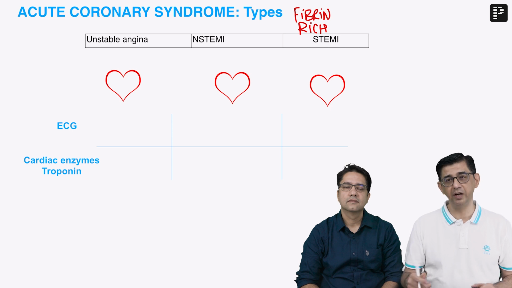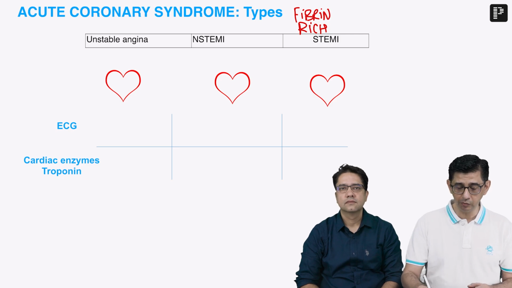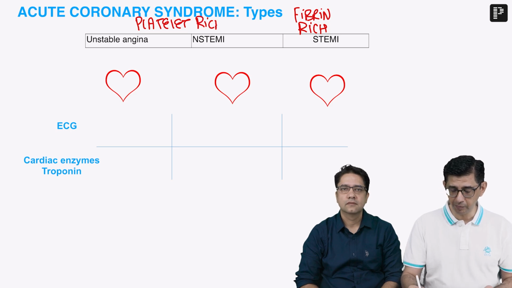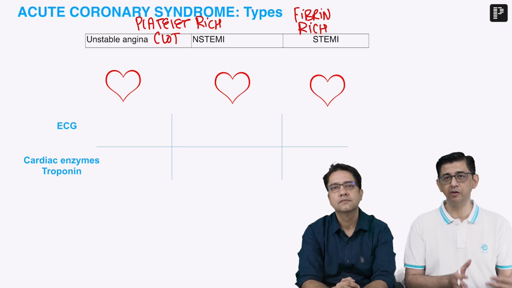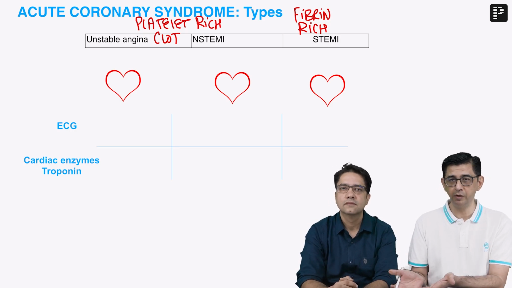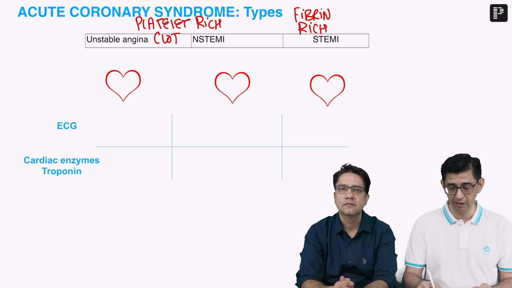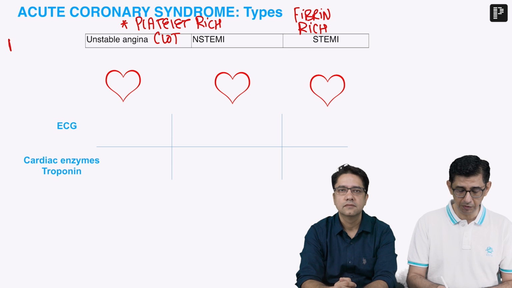Now sir will obviously be providing inputs with respect to what are the drugs that would be used, but when it comes to non-ST elevation MI and unstable angina, then this would be a platelet rich thrombus, and that is the reason why the therapeutics of the two would be slightly different. If it's a platelet rich clot, then there is no benefit of fibrinolysis, because medical science is all about benefit versus loss. So if I'm going to get a benefit, I will be using fibrinolysis, but when it comes to a platelet rich clot, fibrinolysis would not be done. So that is one concept regarding why we are not doing thrombolysis in non-ST elevation myocardial infarction / unstable angina,